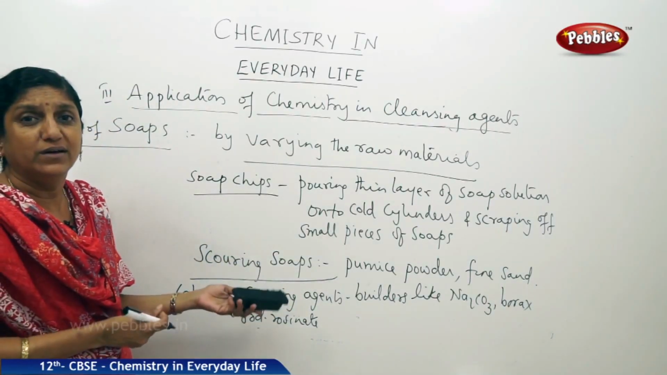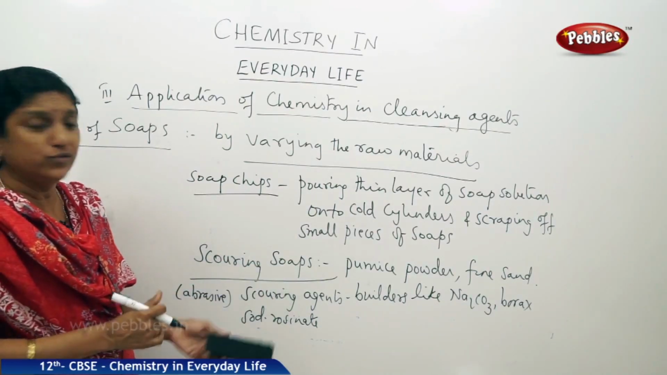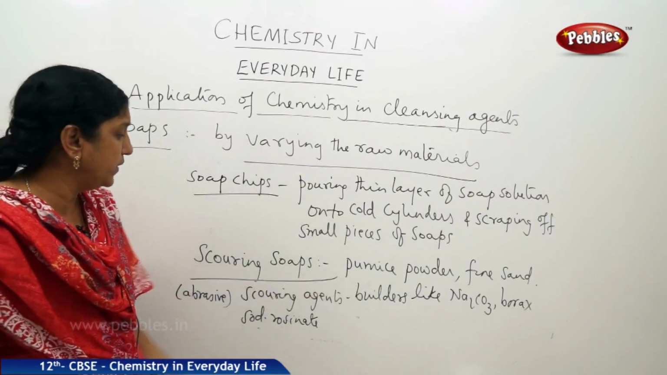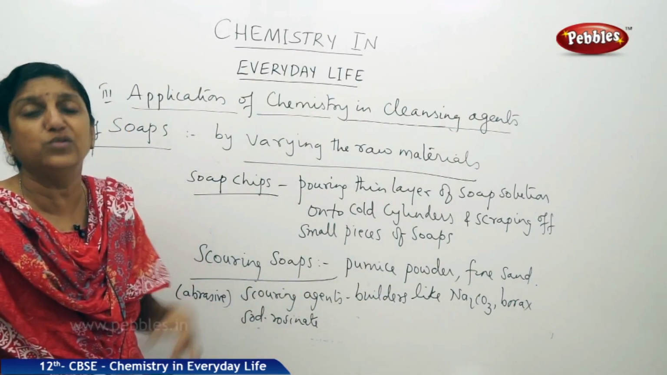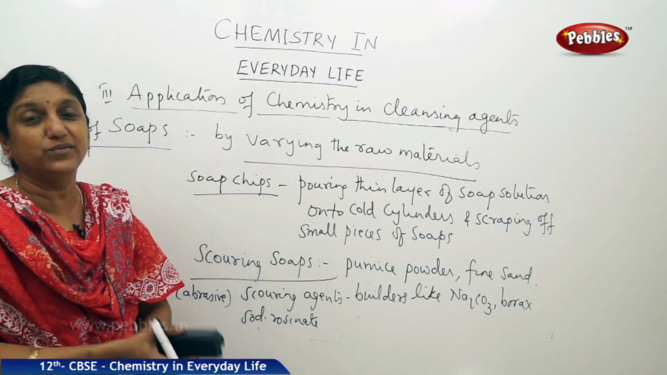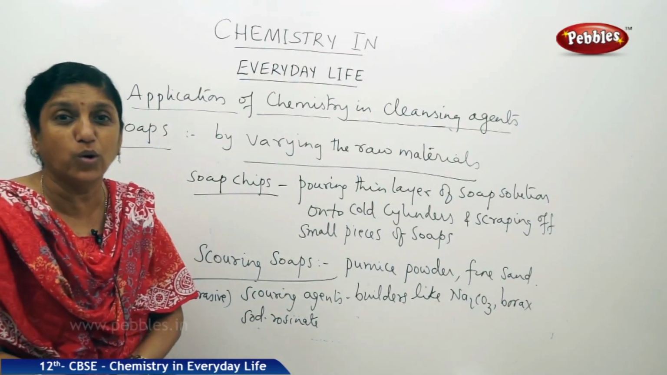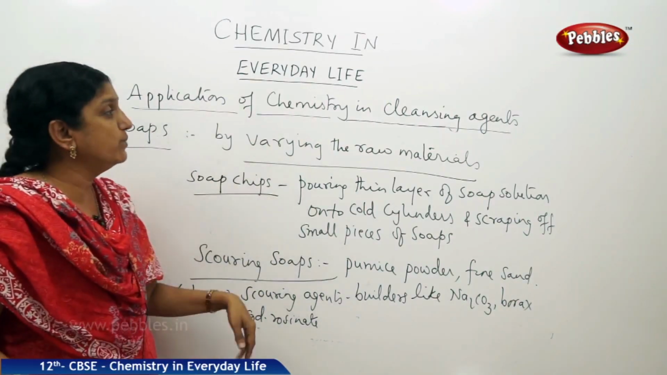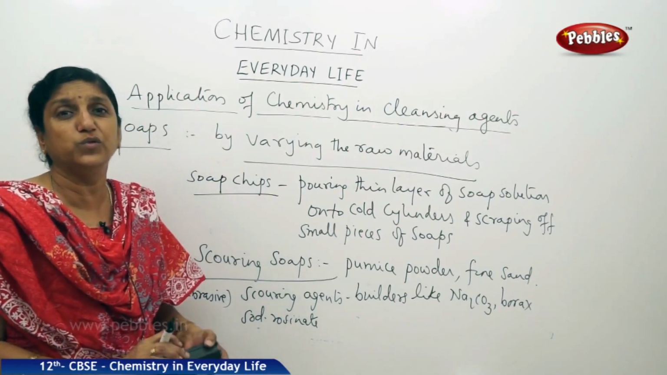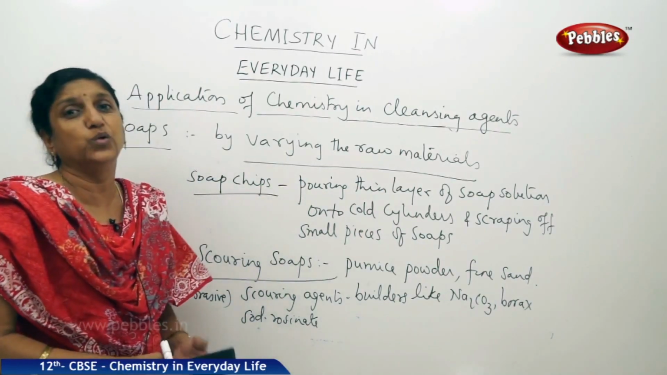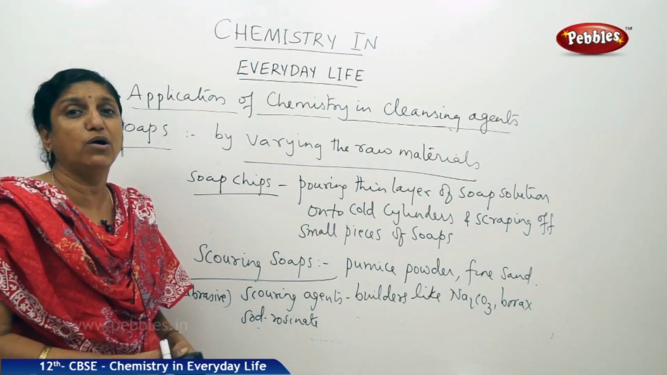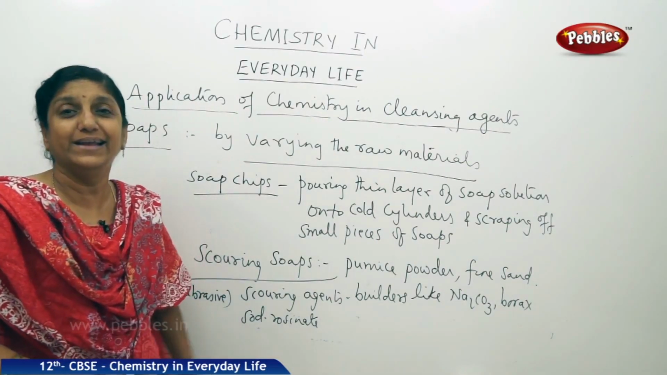Then you have the soap powders. They also have what you call builders, that is sodium carbonate, borax, sodium silicate. Those are the extra materials added to the raw materials to make the cleaning action more effective. So like this, by varying the raw materials that you are using for preparing these soaps, you can get different types of soaps.